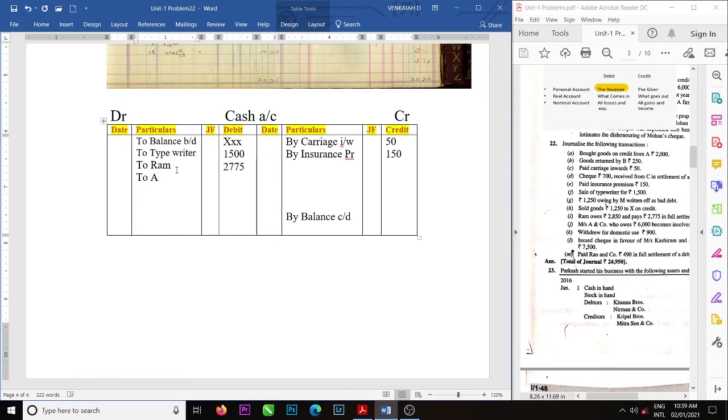A and Co. Amount is cash amount how much? 1800. In front of A and Co, you will see 6000. But we have to record cash. Then cash amount is how much? 1800. But we are recording with the opposite account name. Withdrew for domestic use. We left that. Now we forgot to enter that.